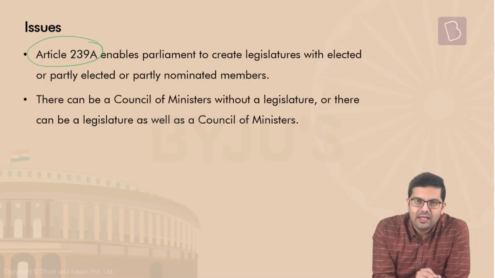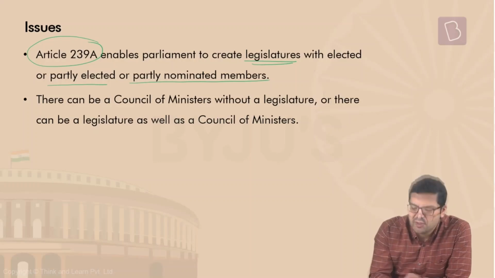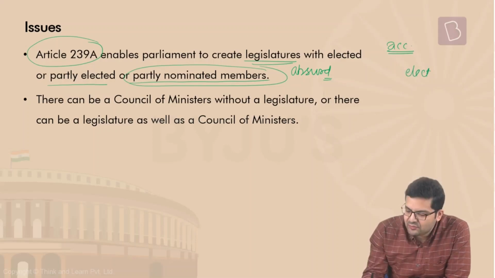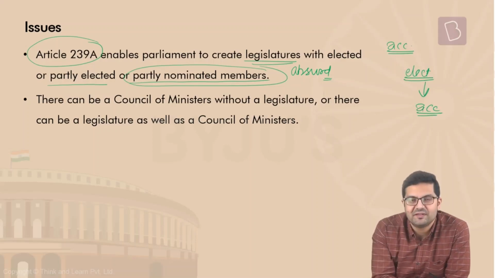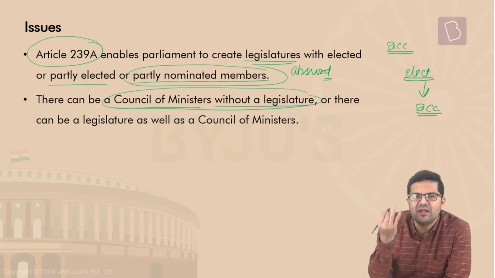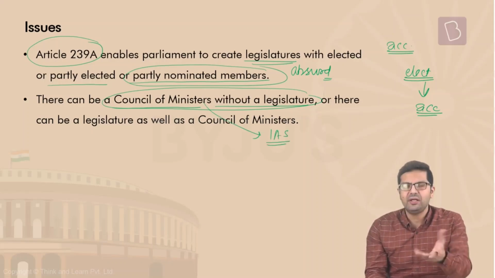Now, coming to a couple of issues, as I have already pointed out, Article 239A enables the Parliament to create legislatures with elected or party-nominated members. And this is very absurd. Why would you have a legislature with nominated members? Makes no sense. What about the aspect of accountability? The elected members of the legislature have accountability towards the people of the area. The people who are nominated, you can't hold them accountable. You can't hold them responsible. Secondly, there can be a council of ministers without a legislature. This itself is a very strange, weird phrasing of words. What is the meaning of having a council of ministers without a legislature? It is as good as appointing some IAS officers. Appoint them, let them run the particular UT.